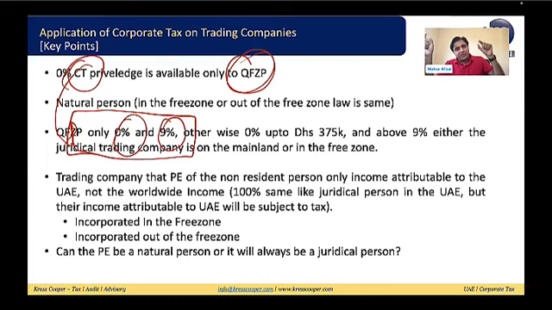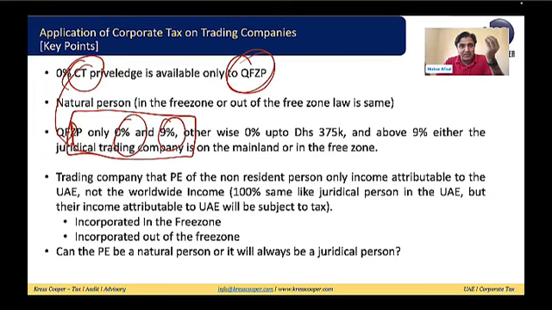If this natural person is acting as an agent for the USA company, the question arises: will this natural person be considered a juridical person, or a PE of the non-resident person?